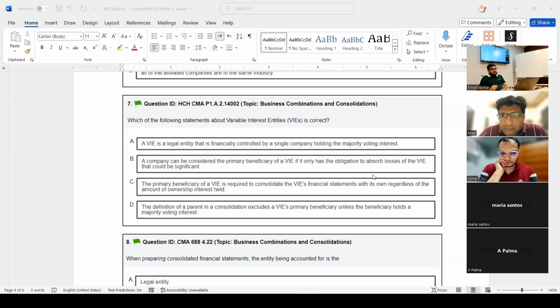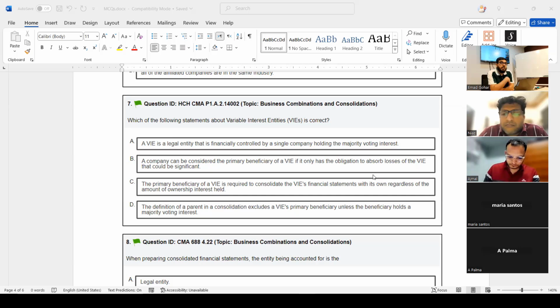Why is A not the answer? They say it is a legal entity that is financially controlled by a single company. This is wrong because it is controlled by two or more companies, not a single company. That's why A is wrong. B, a company can be considered primary beneficiary if it only has the obligation to absorb.